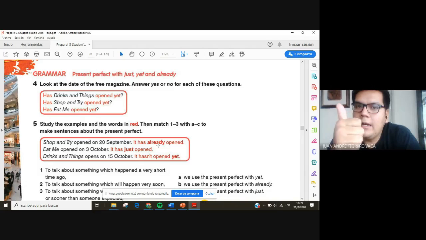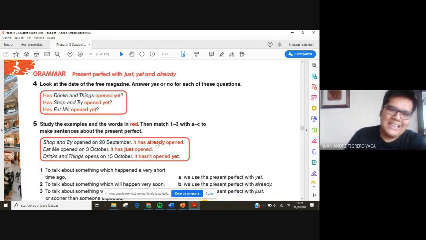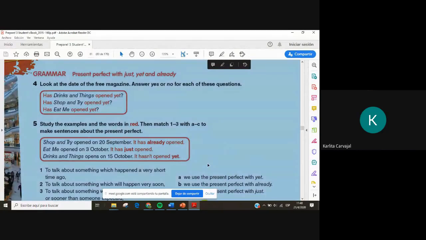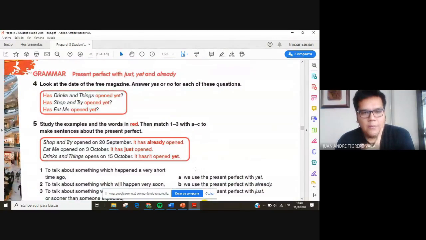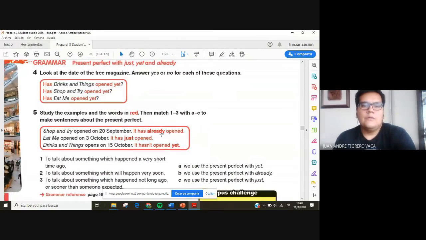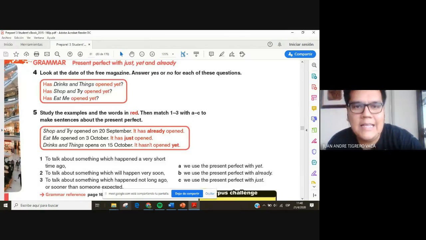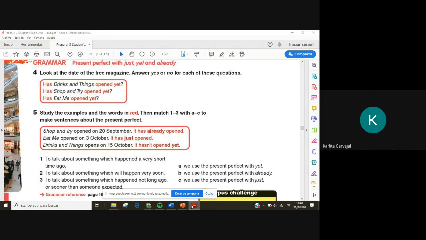The only one that goes at the end of the sentence is yet. Exactly. So it hasn't opened yet. So that is the thing that you have to keep in mind. All right. So you can say it in two places: in the middle, and then at the end. Okay. So that's the key to use these expressions of time.